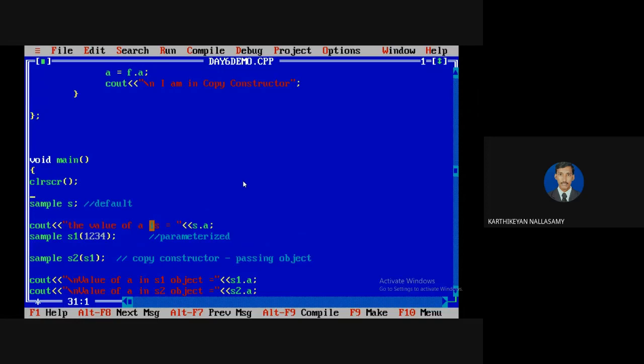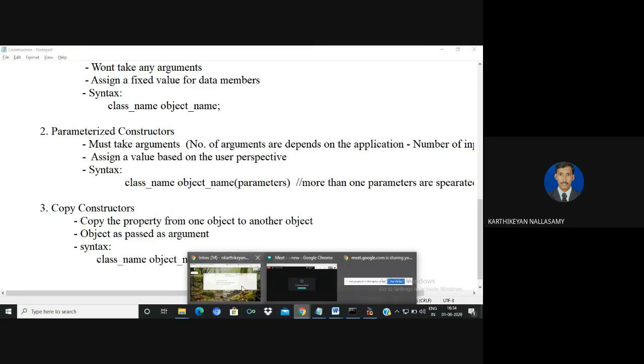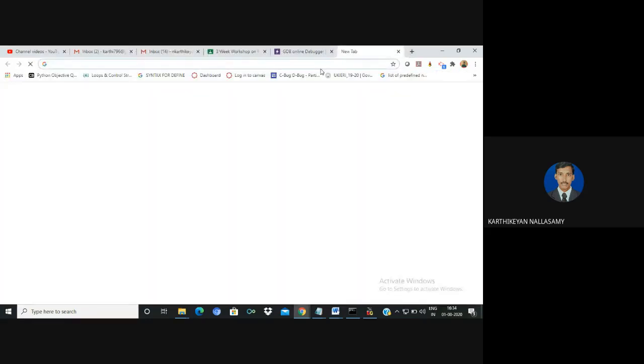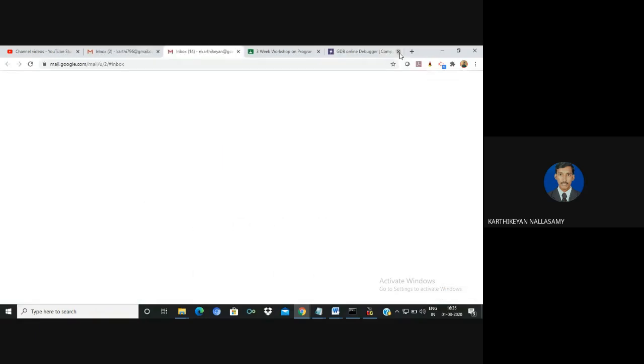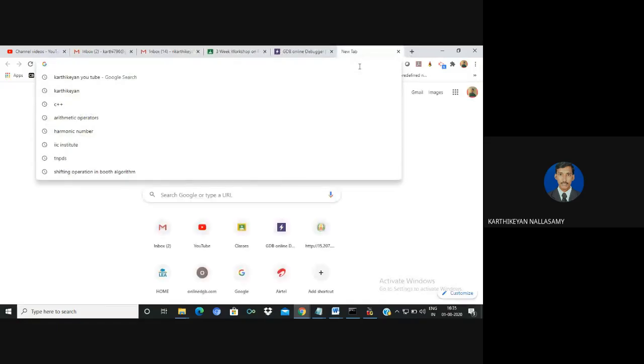Assume that if you want to go with applications, this is like a GUI application. For example, for easy understanding, I will go with some other applications like www.gmail.com.